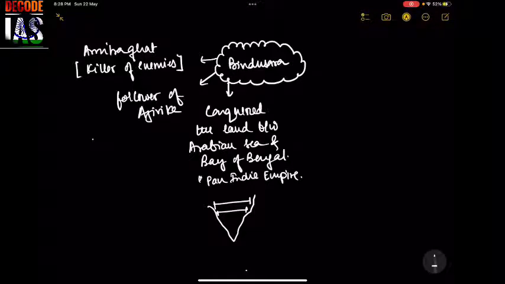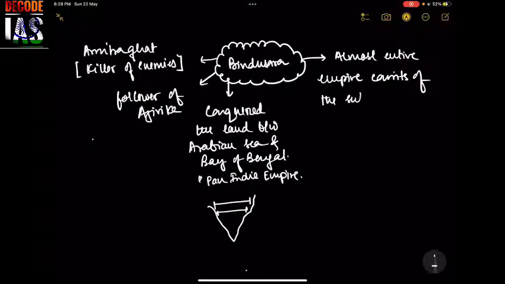Apart from this, Tibetan monks. Almost the entire empire consists of the subcontinent, either through his sovereignty or in a few cases suzerainty.